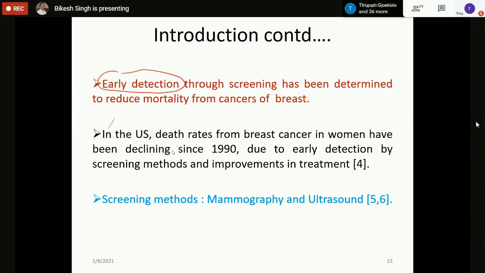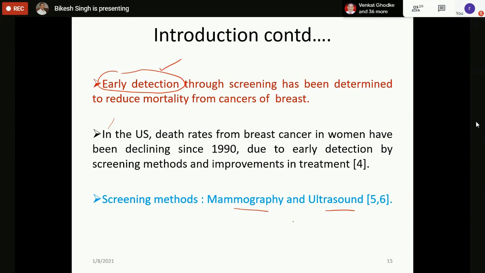Okay, so early detection is the only solution. And how can this early detection screening be done? It is done using mammography and ultrasound. These are the two main screening techniques of breast cancer.